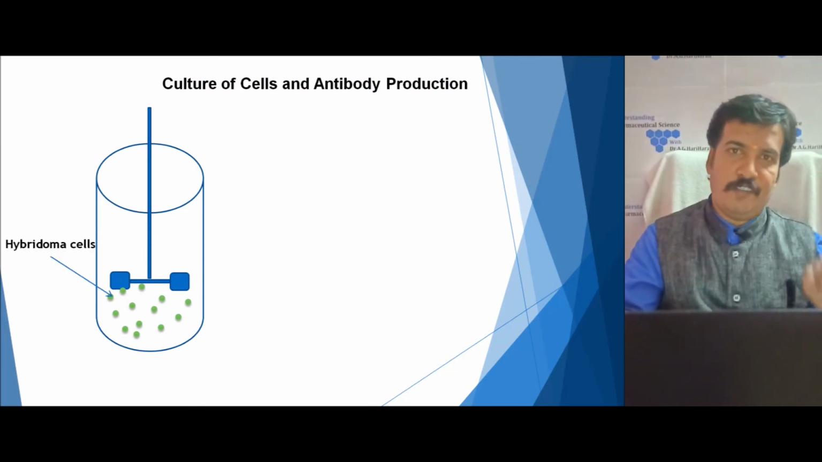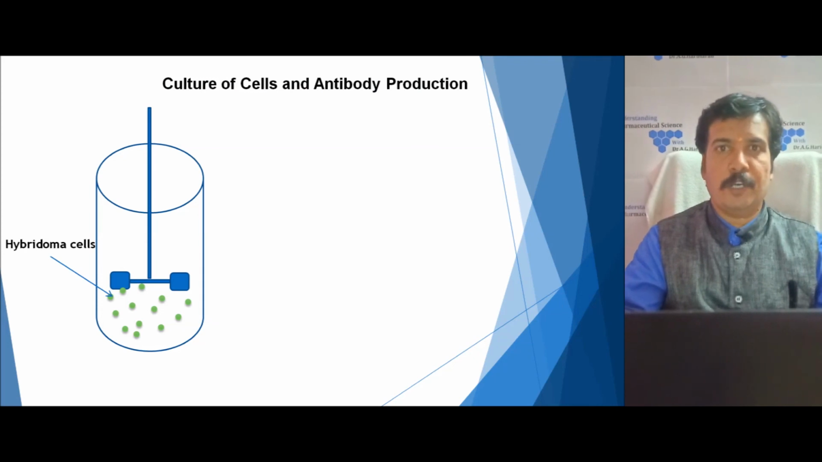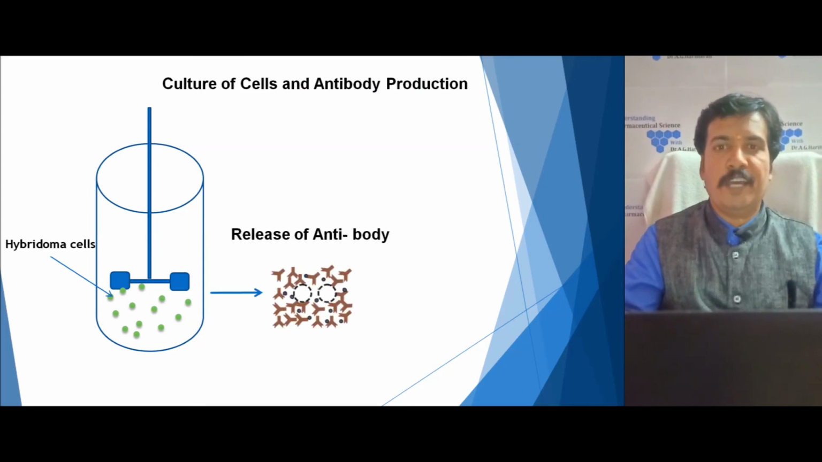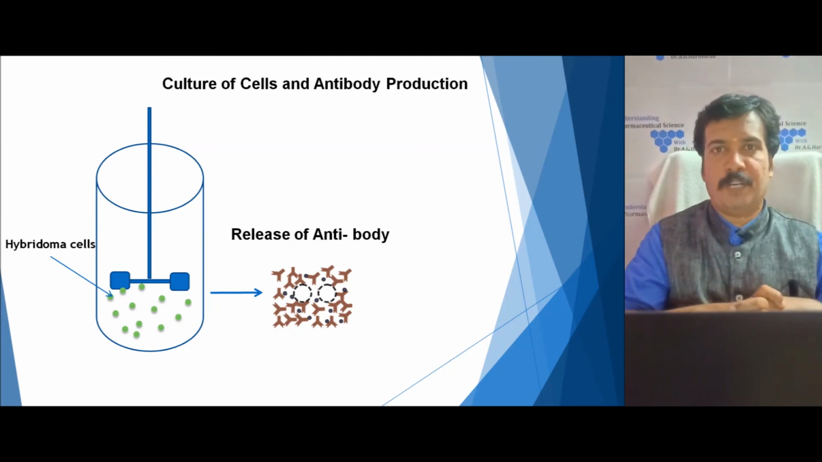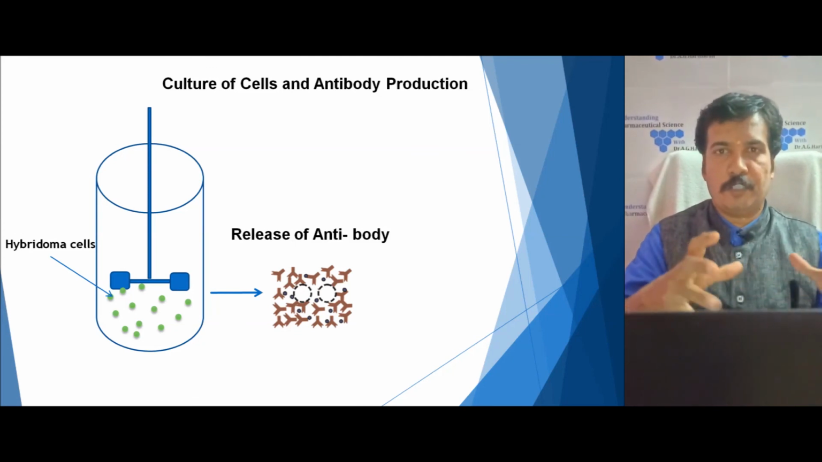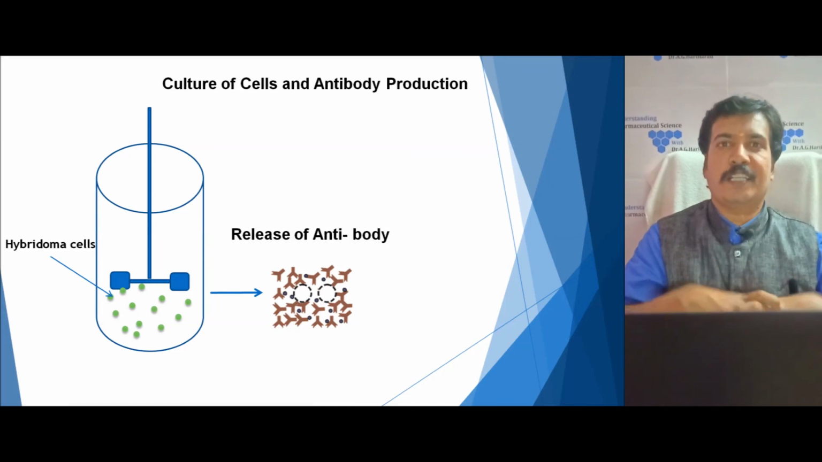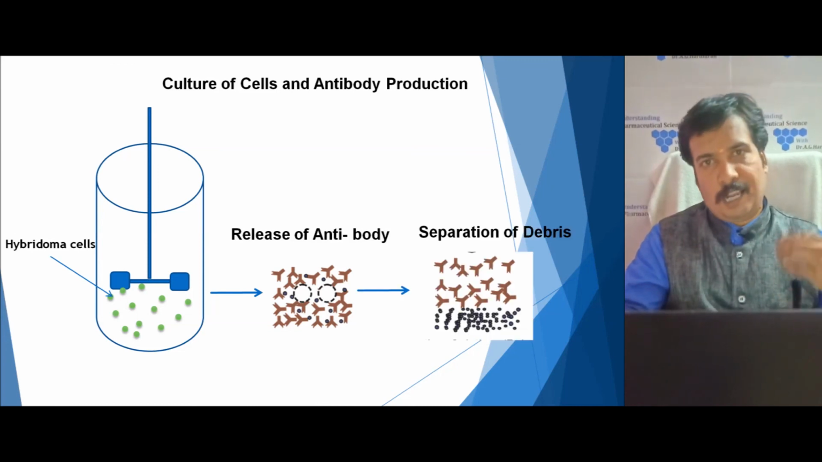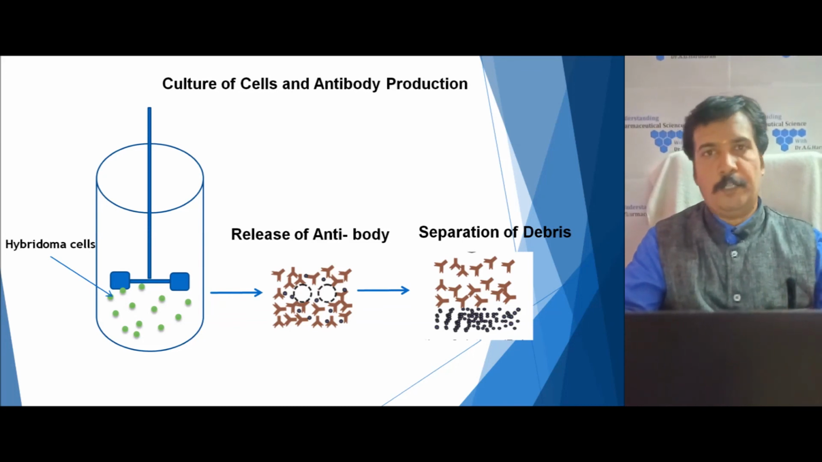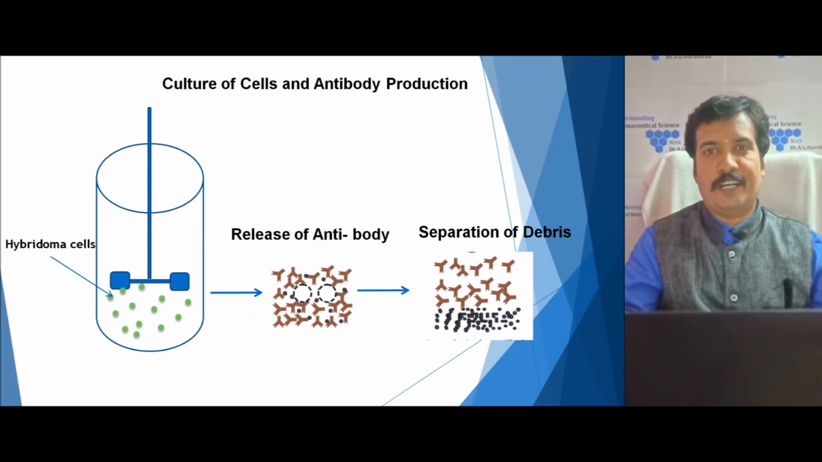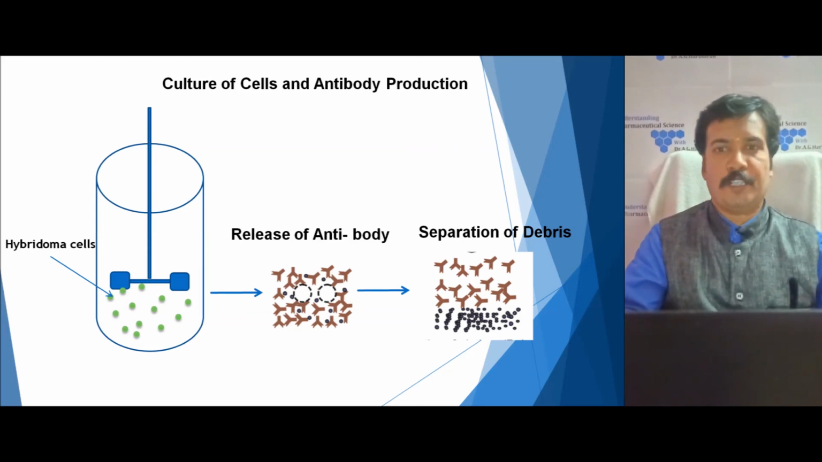In this, we keep the hybridoma cells in a medium. Then it is grown by providing optimum temperature, pH and concentration of oxygen, everything. So it releases the antibodies. These antibodies come with other proteins also. Then by downstream processing, a pure antibody is isolated. So this is how the production of monoclonal antibodies is done.